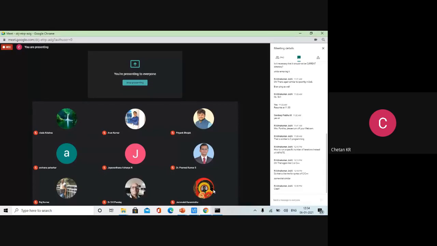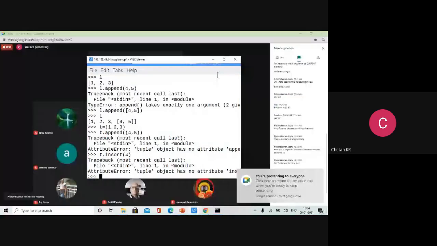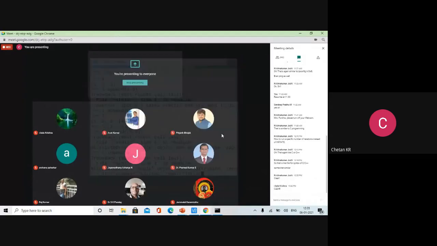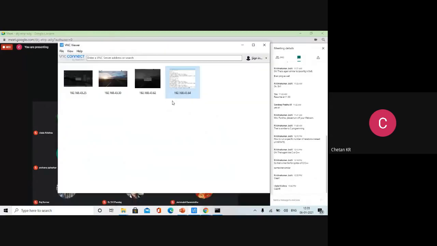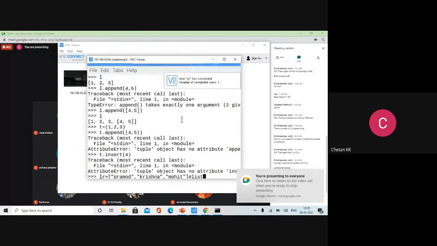So coming back to our program, I think most of the features were added in the program. One second. Let us close this and open again. VNC, any number of times you can open, don't bother. Raspberry Pi is running, so there is no issue.